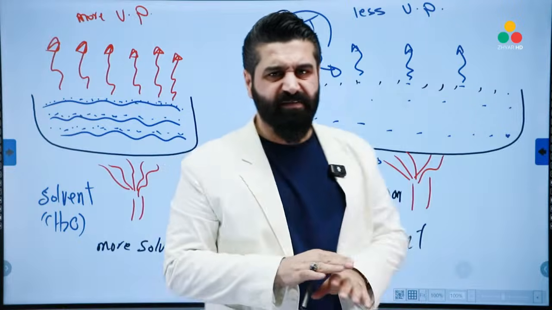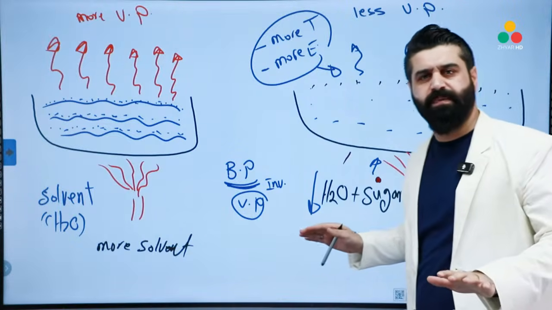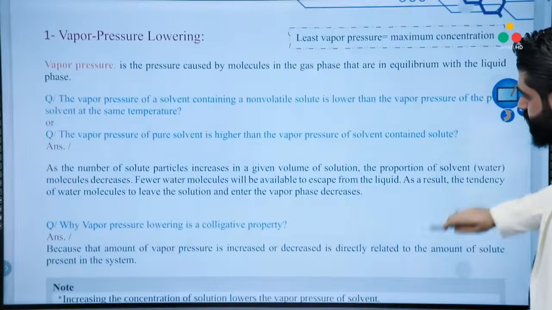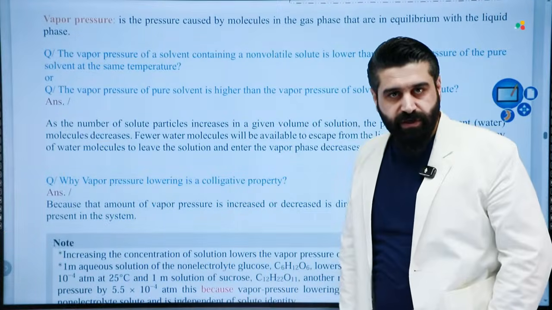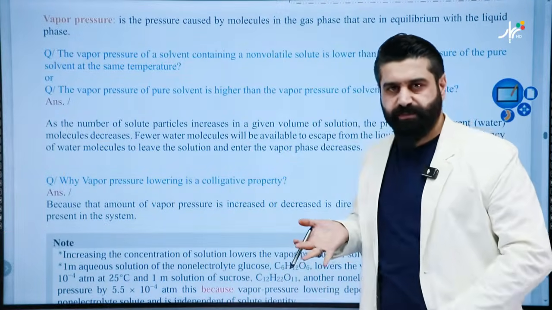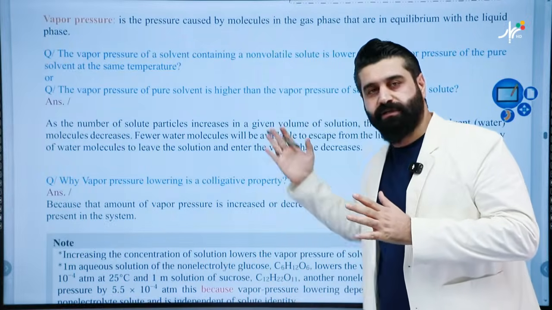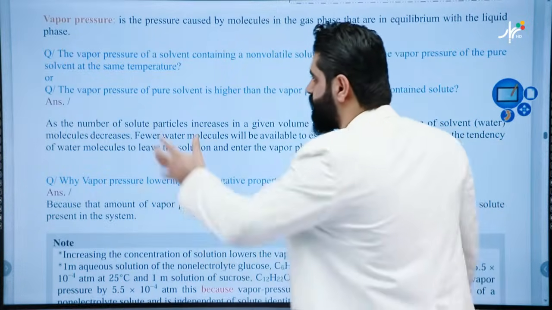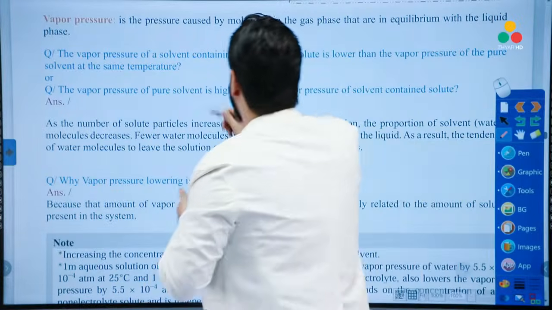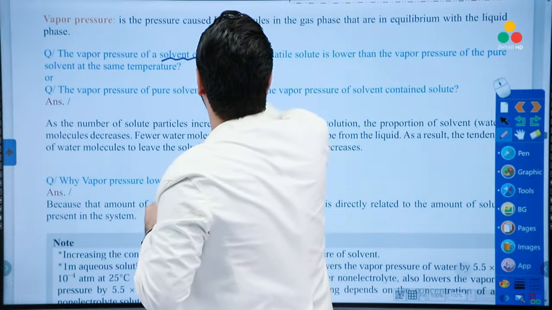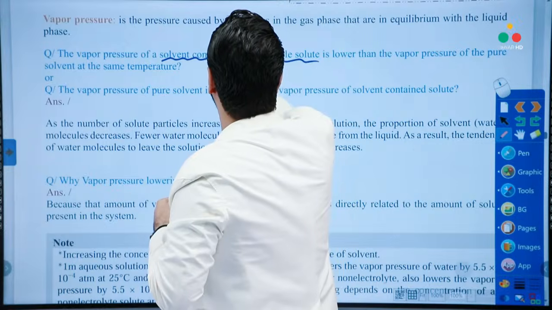Okay? That was everything about the vapor pressure lowering. I'll leave this. So now read the following points. I think you must be equipped right now with enough information to understand the following lines. Look, vapor pressure of a solvent containing solid, it means a solution.